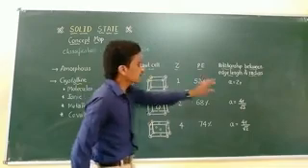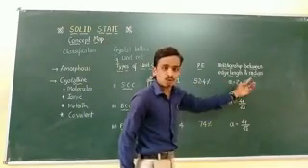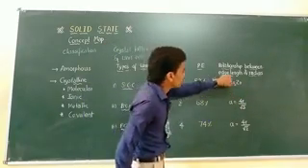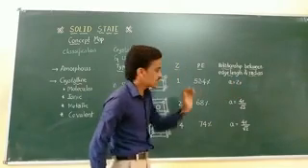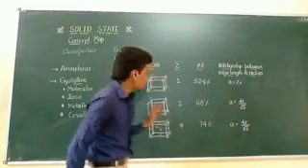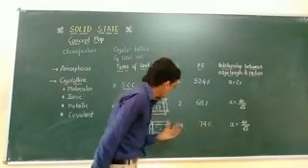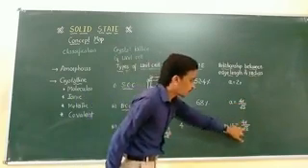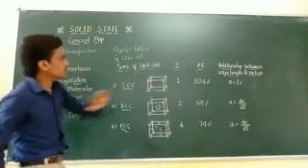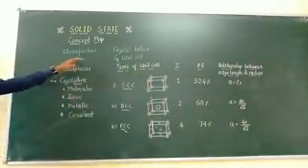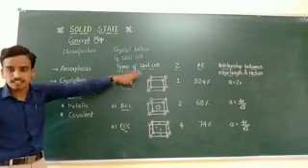In case of the simple cubic crystal, a = 2r, where a is the edge length and r is the radius. Similarly, in case of the BCC, a = 4r/√3. And in case of the FCC, a = 4r/√2. That is the first part of this chapter: classification, crystal lattice and unit cell concept.